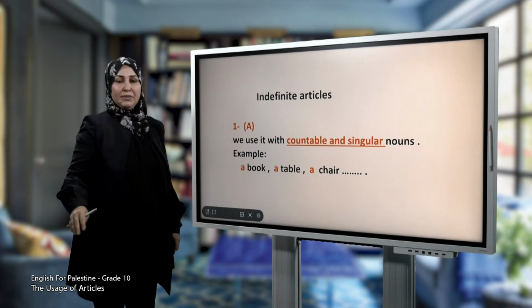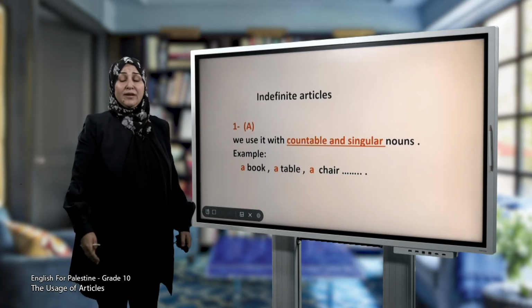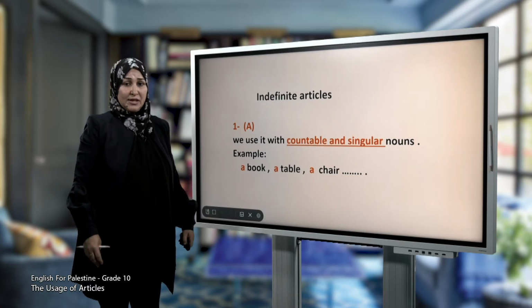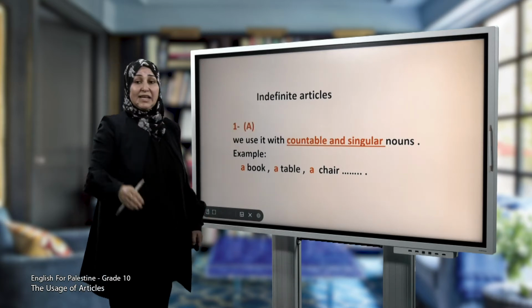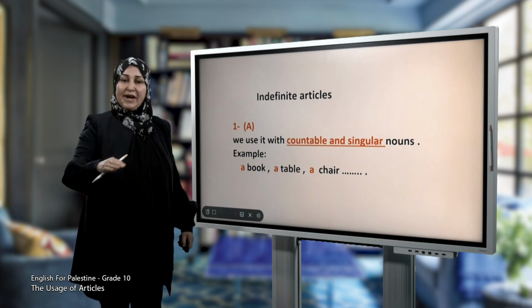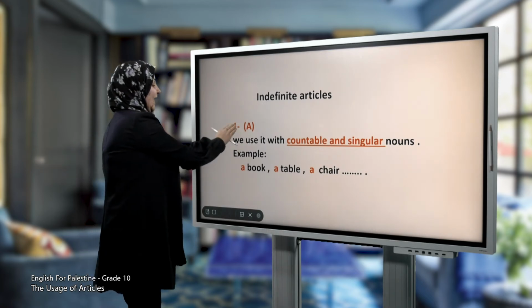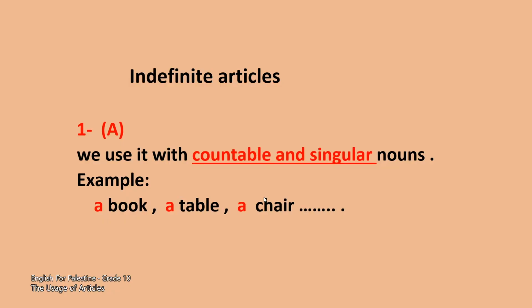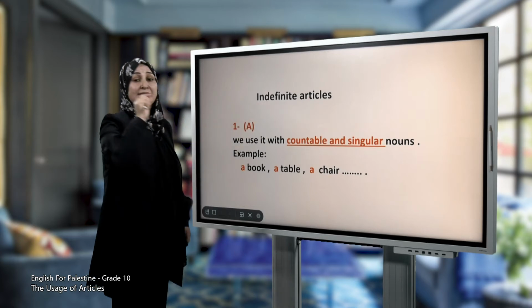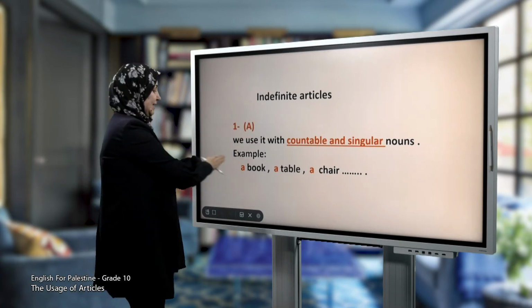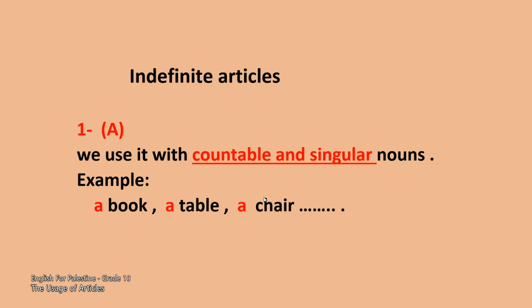Now we are going to talk about articles. Here we have two kinds of articles. They are indefinite articles and definite articles. So first we are going to talk about indefinite articles. Number 1. A. We use it with countable and singular nouns. Again, countable and singular nouns. Example: a book, a table, a chair, etc.